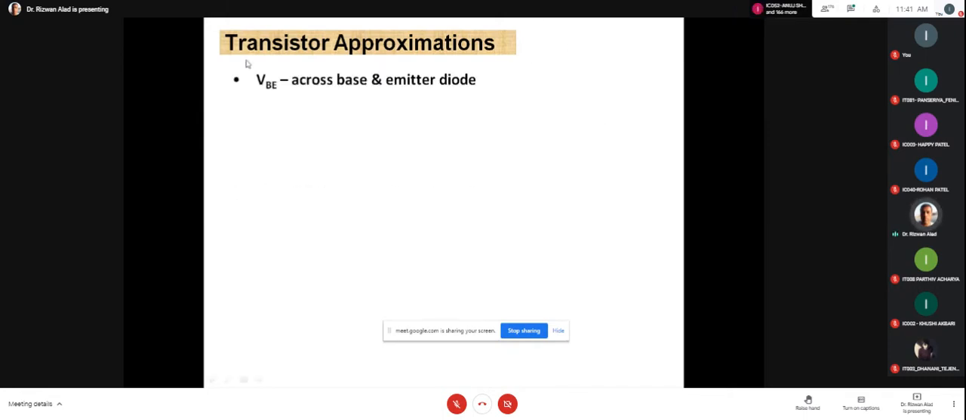Now what is the meaning of transistor approximation? This slide is visible, Rohan? Yes, sir. Okay, now VBE is the voltage across the base and emitter diode, and VCE is the voltage across the emitter and collector in the previous figure. Am I right? Yes, sir. And you might have observed one thing: this VB and VC is actually not visible in the circuit.